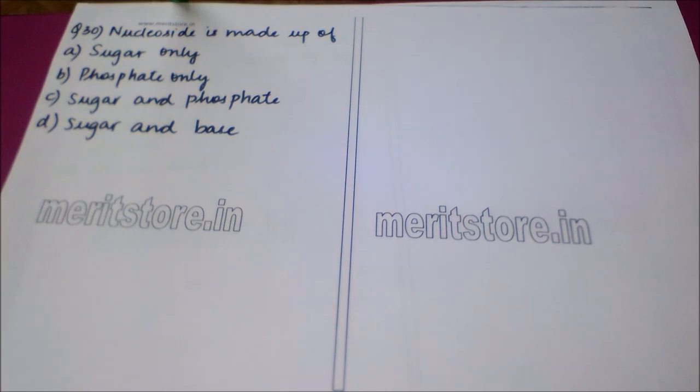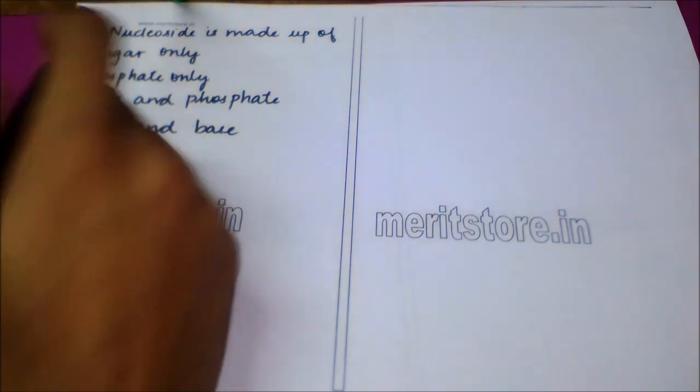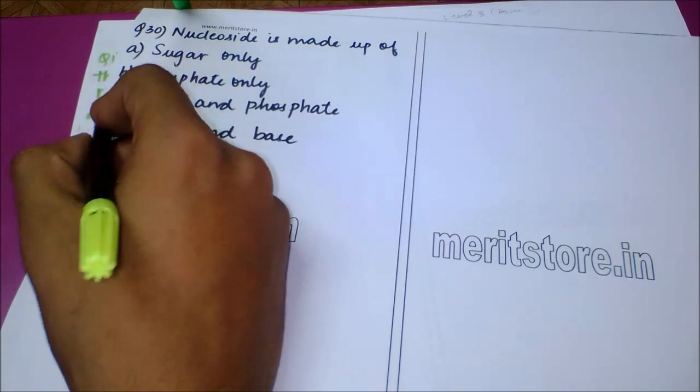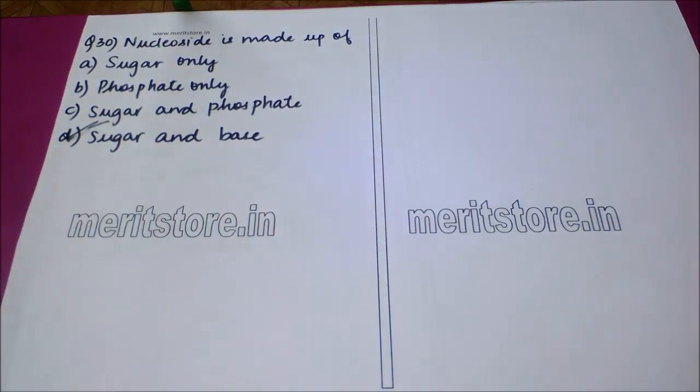Our next question is, a nucleoside is made up of option A, sugar only. Option B, phosphate only. Option C, sugar and phosphate. And option D, sugar and nitrogen base. The correct answer to this question is sugar and nitrogen base, that is option D. A nucleoside, when combined with a phosphate, gives rise to a nucleotide, and nucleotides combining give rise to a nucleic acid.